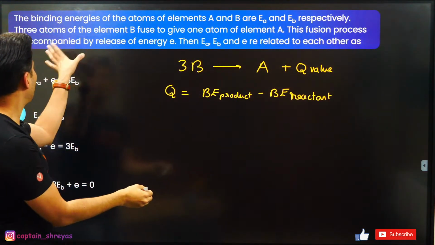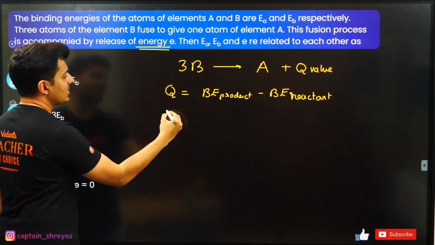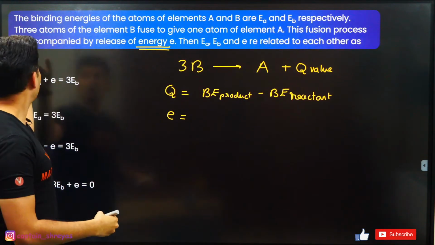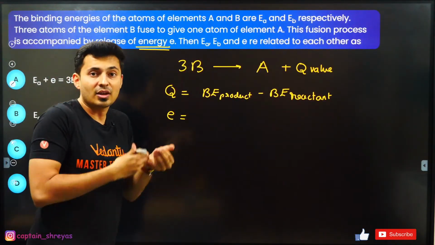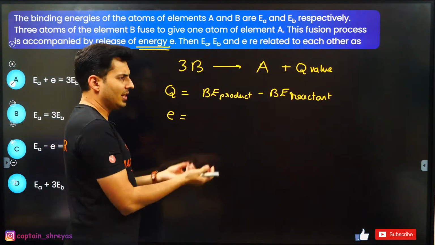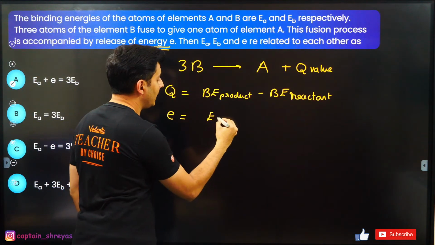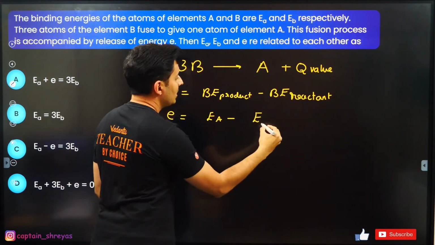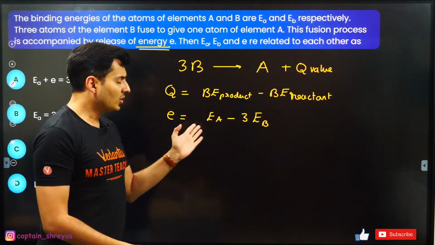In this case, the Q value of that reaction is given to be E. As per the given statement, the fusion process is accompanied by energy release of E, which is also called the Q value of the reaction, the energy release, simply put. Binding energy of the product means binding energy of A. Binding energy of the reactant means the energy of B. But there are 3 atoms, so put 3 times. So this is the equation.